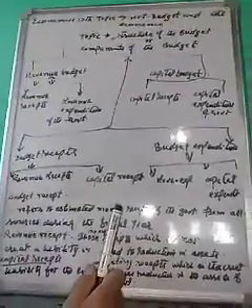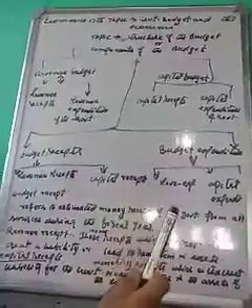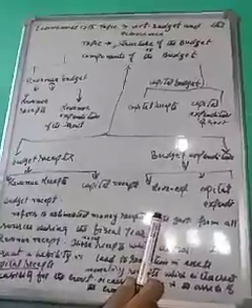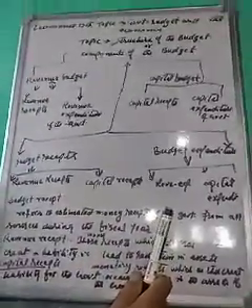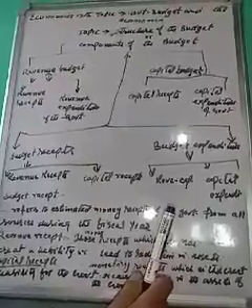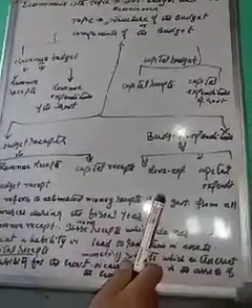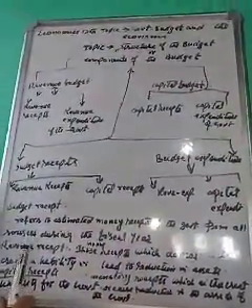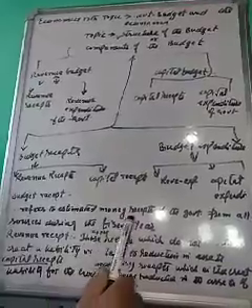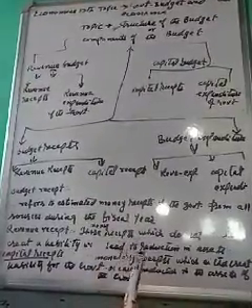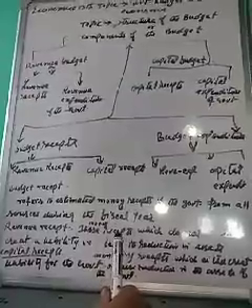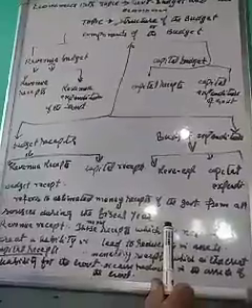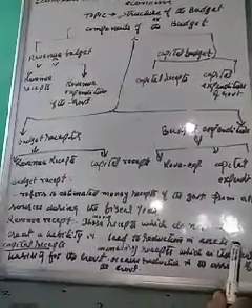Number two, these receipts do not cause any reduction in assets of the government. For example, receipts of the government when it sells its shares of companies like Maruti Udyog cause reduction in the assets of the government. These are therefore not to be treated as revenue receipts. In short, revenue receipts of the government are those money receipts which do not either create a liability or lead to reduction in assets.